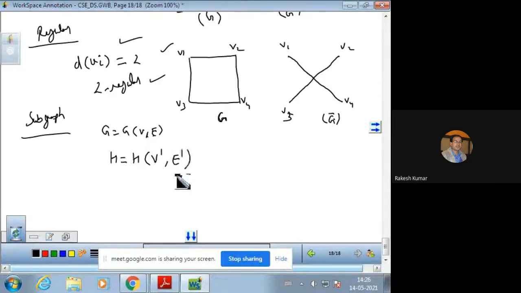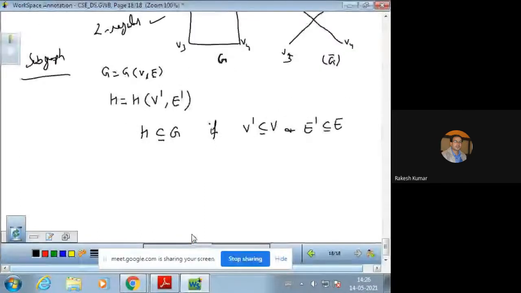Then H is said to be a subgraph of G if V dash is a subset of V and E dash is a subset of E. That is, the vertices of H are also vertices of G, and edges of H are also edges of G.